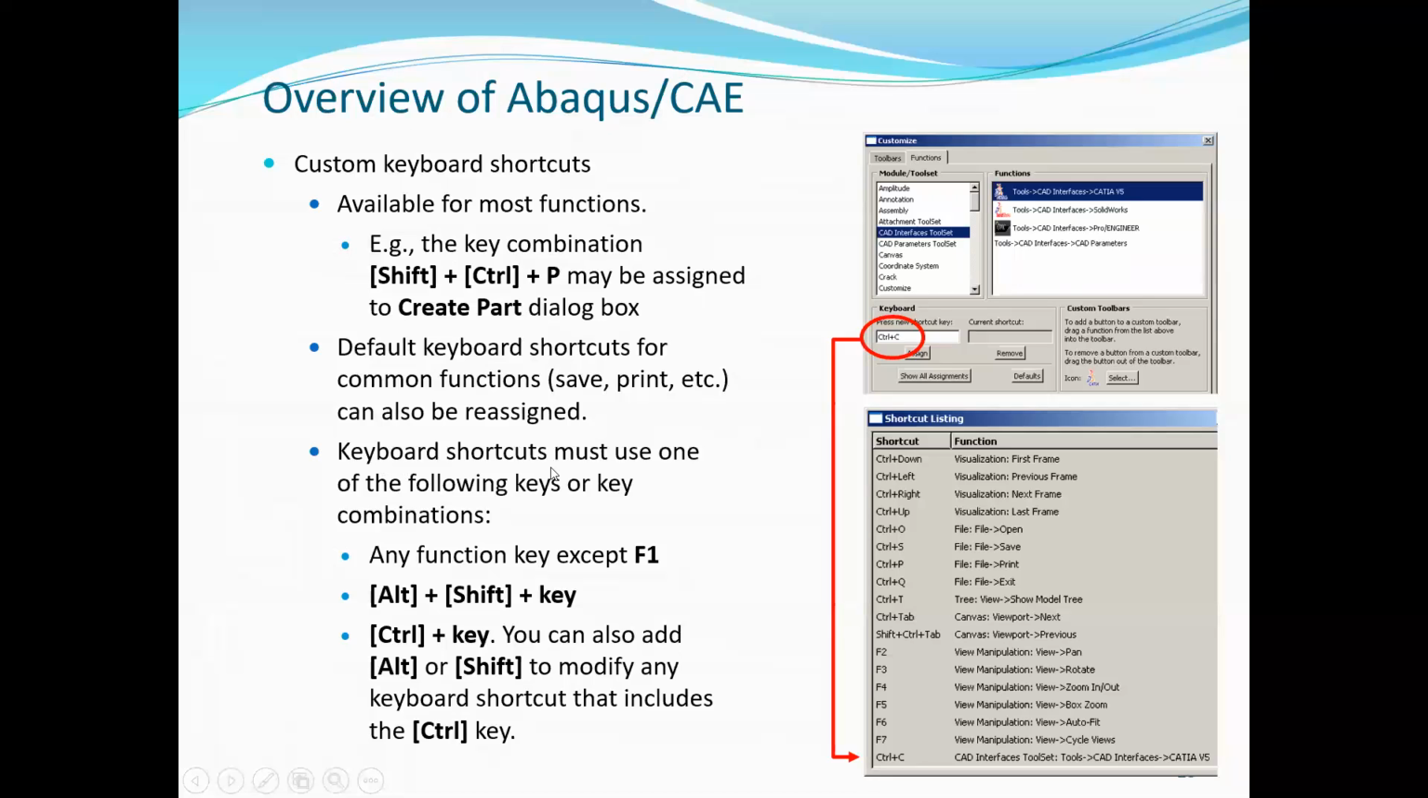Keyboard shortcuts must use one of the following keys or key combinations. Any function key except F1, all other function keys. Then Alt plus Shift plus key, Control plus key, Alt or Shift to modify any keyboard shortcut that includes the control key. Usually we don't use this type of shortcut keys.